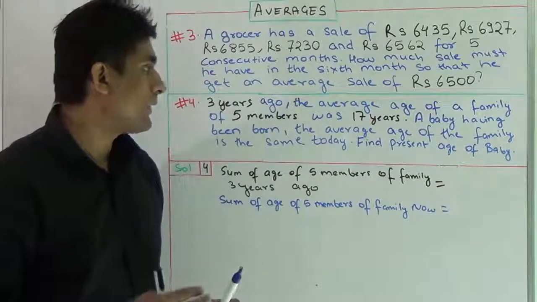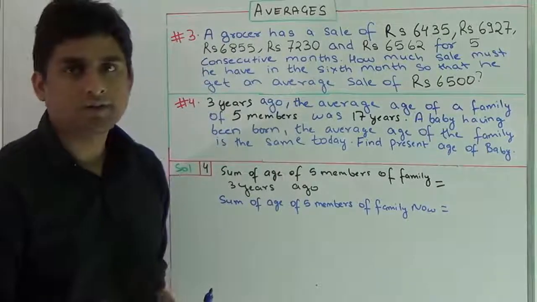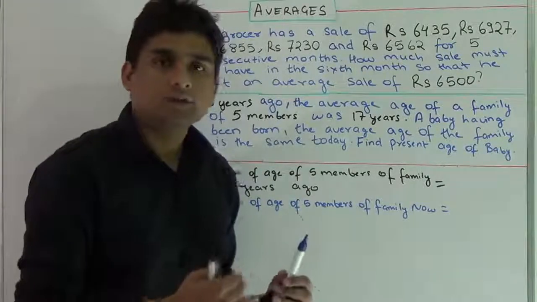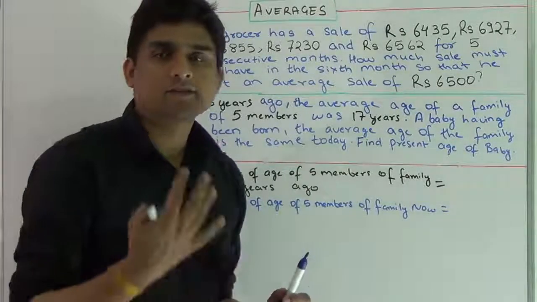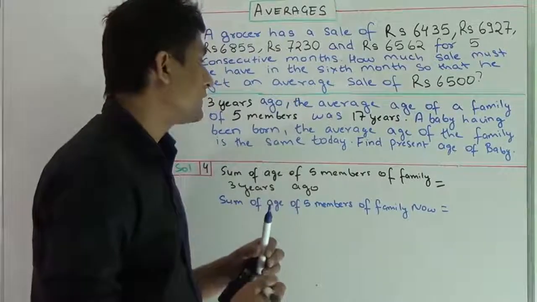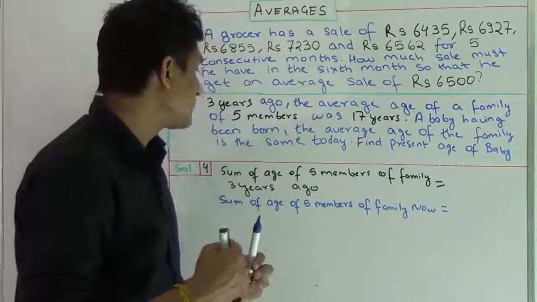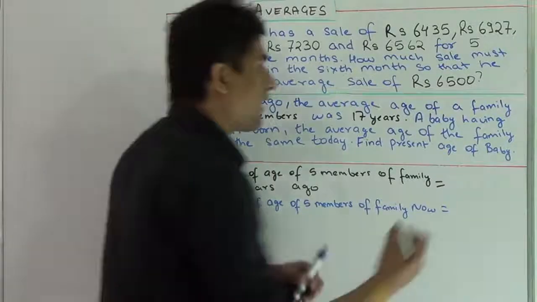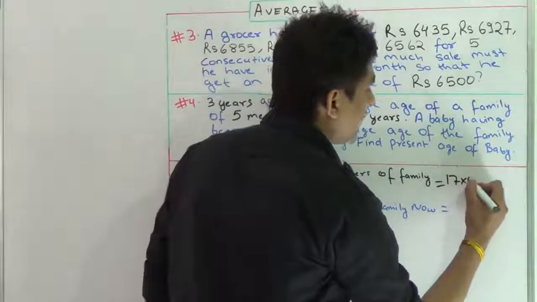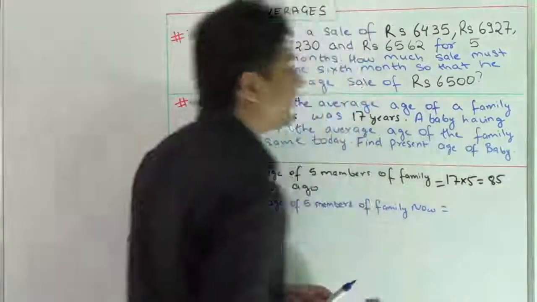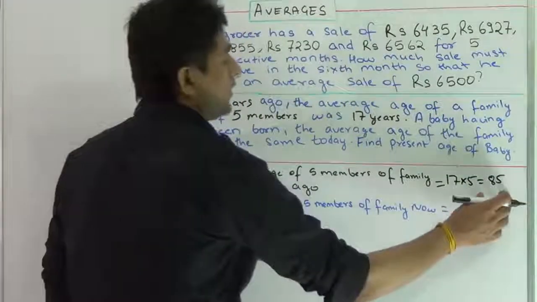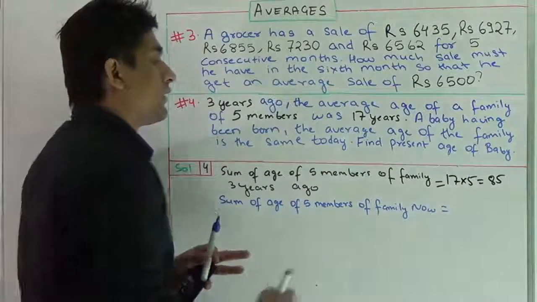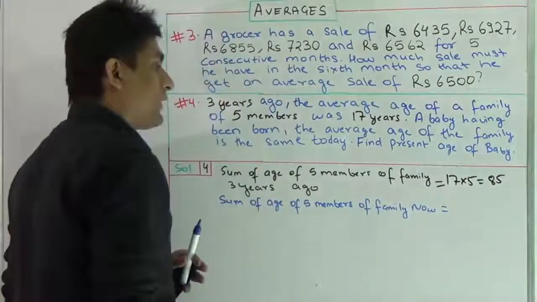The average age of a family 3 years ago was also 17 years, and at present it's again 17 years. Okay. 3 years ago the family had 5 members and their average age was 17 years. So if I ask you about the sum of age of the five members of the family 3 years ago, then it would have been like this: 17 into 5, and will come out to be 85. This comes by a basic formula of averages. You will get this 85 years per basic formula.